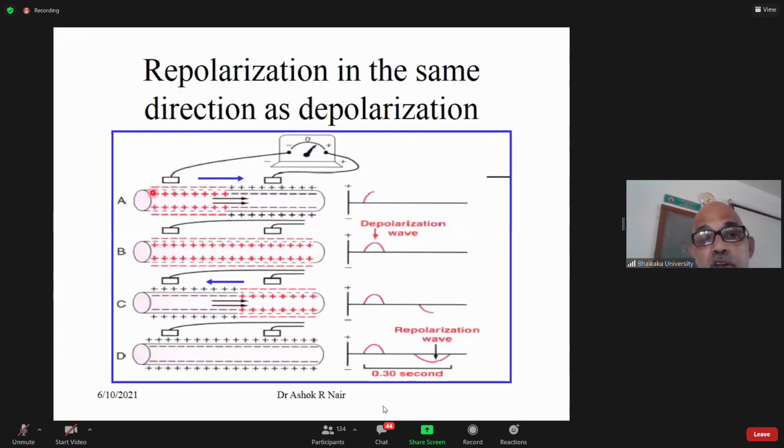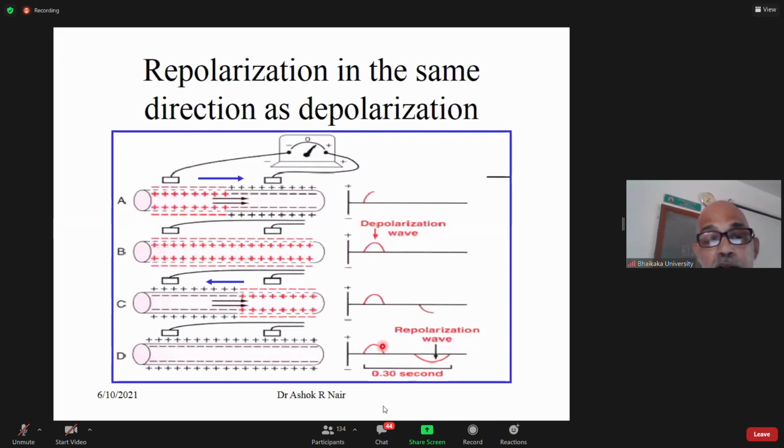See, with depolarization, the electrical vector will point from negative to positive. This direction will give an upward deflection on the recording electrode. The region which got depolarized first is repolarized first. As it gets repolarized here, the inside becomes negative and the outside becomes positive. The electrical vector outside will point the other way, so it will give you a downward deflection.